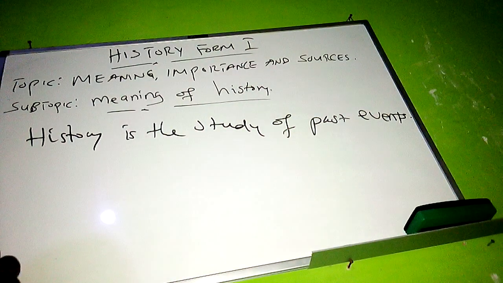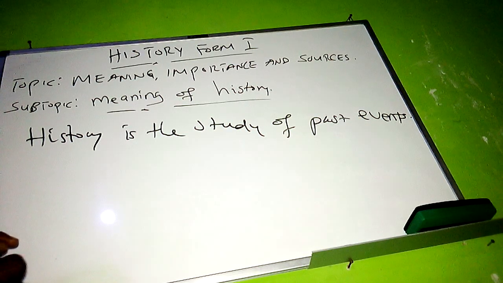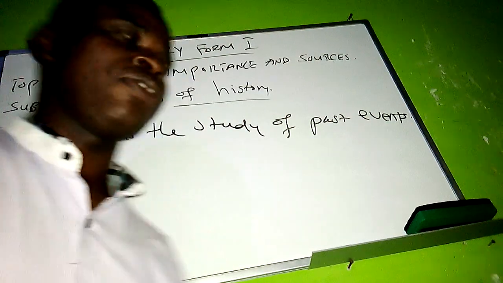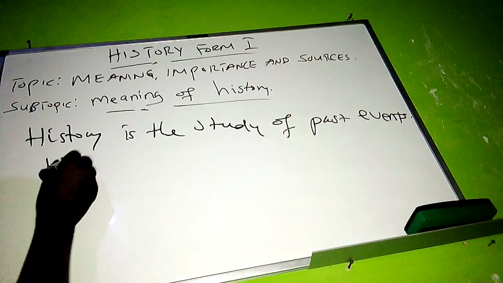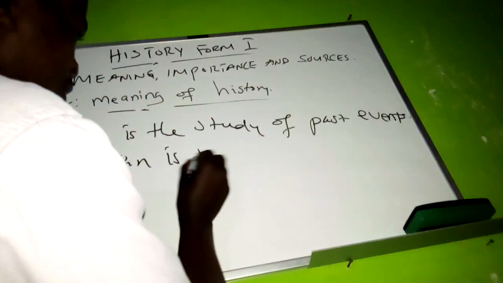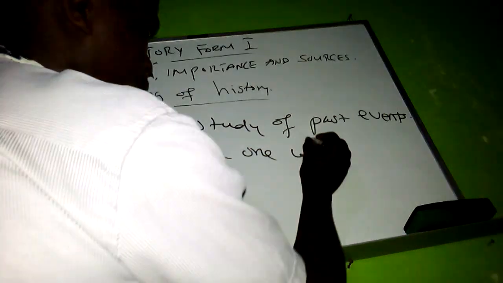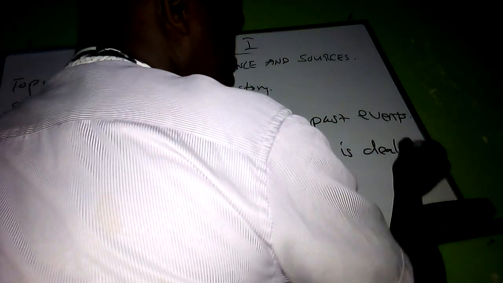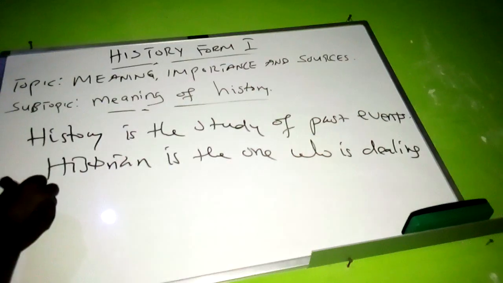Therefore, all those events are studied by the historian. The historian is the one who is dealing with history.